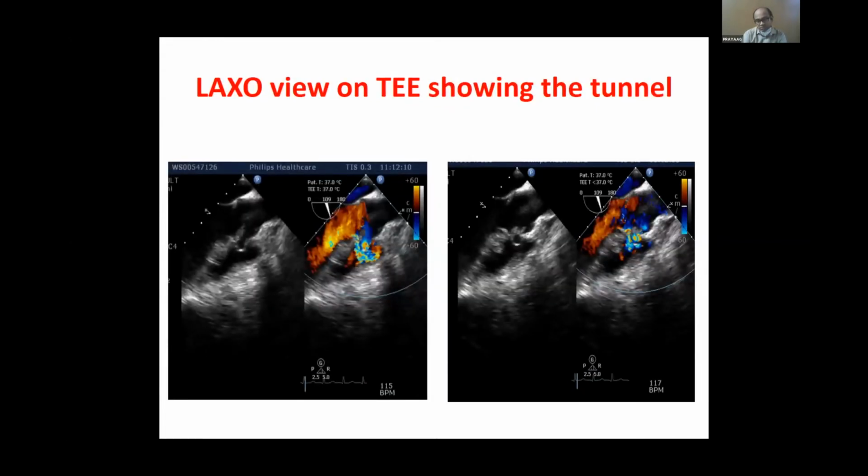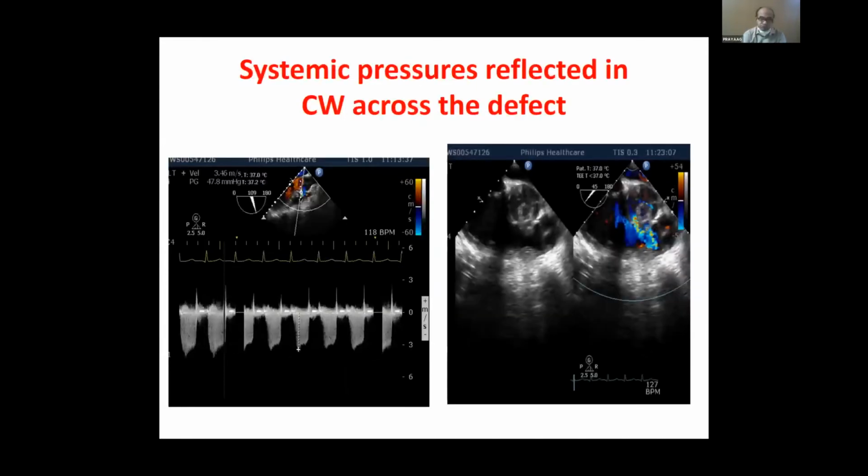Again here at 100 degrees, one can see that there is this track which is coming directly from the aorta to the RV.